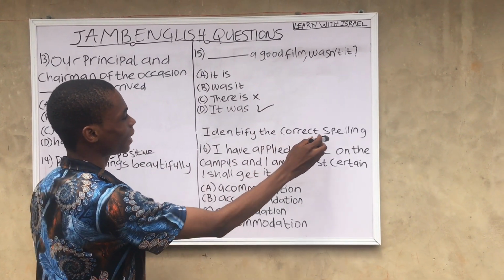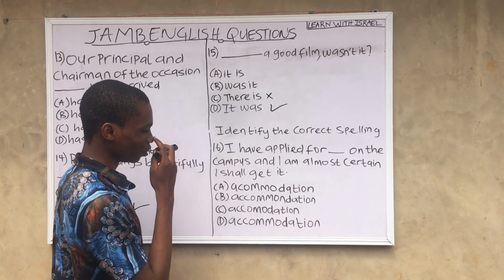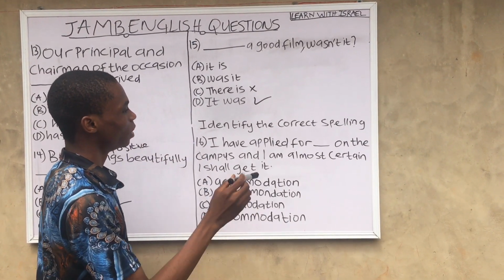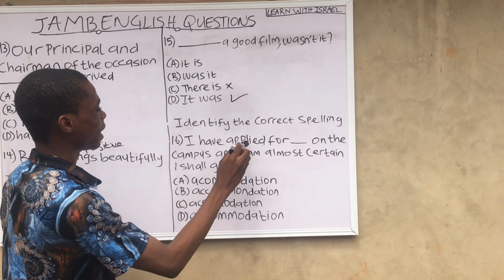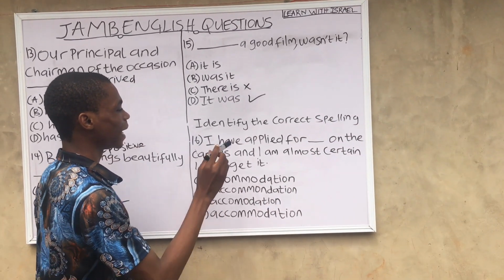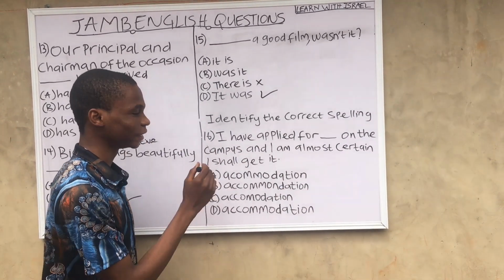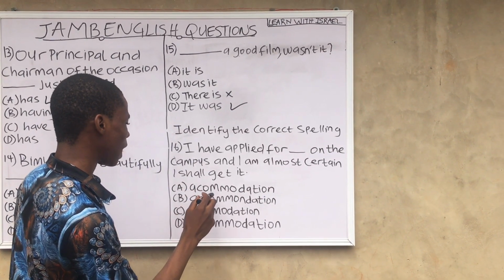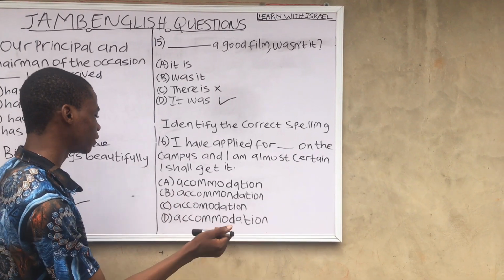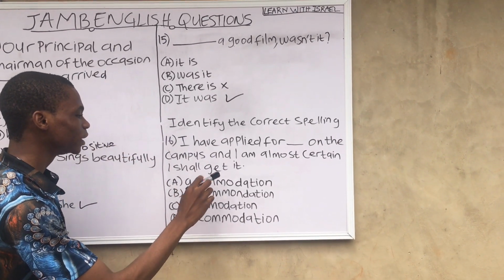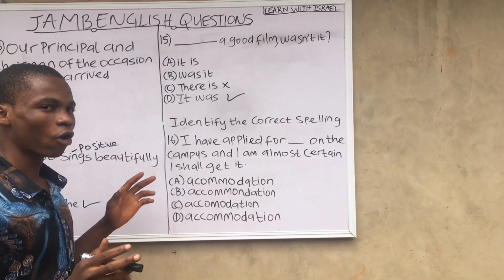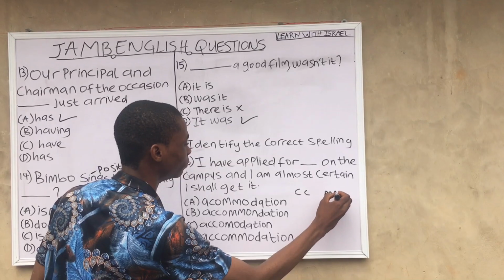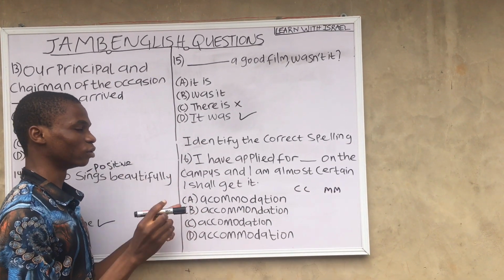Question 16 says, identify the correct spelling. This option here is very confusing, but I will explain well to you guys. I have applied for dash on the campus and I am almost certain I shall get it. So we are looking for the correct spelling here. A, B, C, D, accommodation. So how do we get the correct answer here? In spelling accommodation, we only have 2C, 2M.